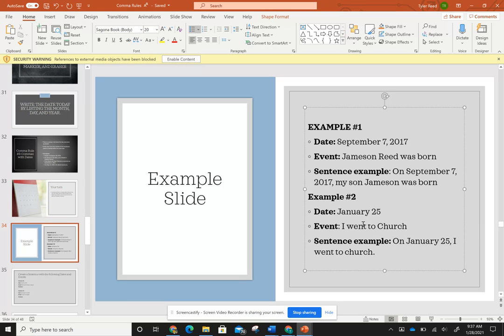So what you will do today is you will work on the worksheet on Google Classroom. It is called comma worksheet number 1. You will complete that and you will be all set with our comma rules activities for the day. Have a good day.